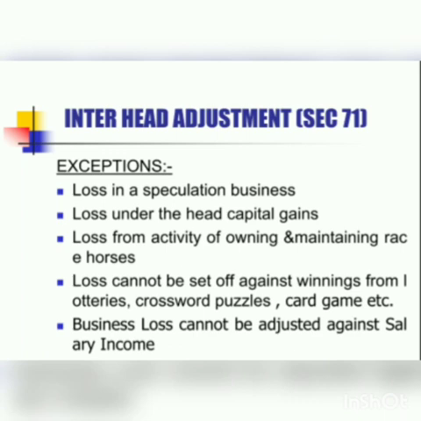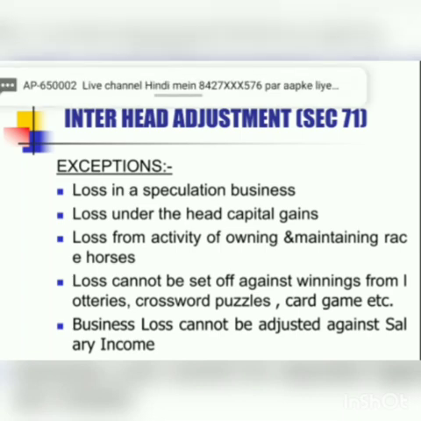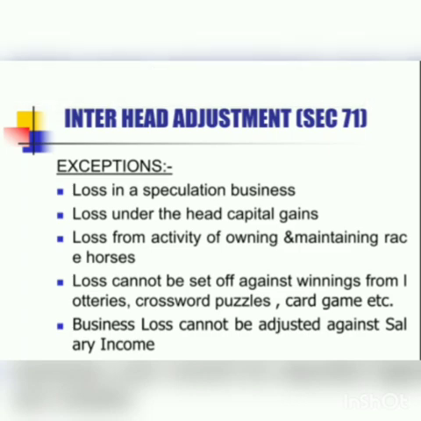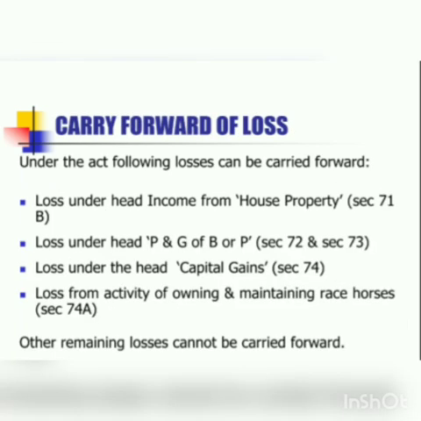Now, the same exceptions are also applicable on inter-head adjustment. First one is losses from speculation business cannot be set off. Losses under the head capital gains cannot be set off. Then losses from maintaining or owning horse races cannot be set off under inter-head. Then any casual losses cannot be set off, and business loss cannot be adjusted against salary income. This is a very important exception. Business loss cannot be adjusted against salary income.